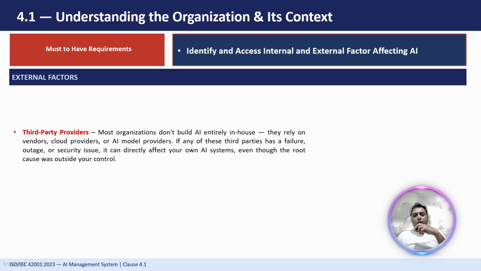For example, say we have created our own chatbot which is integrated with a third party AI model, and that third party AI model is not available for use, right? In that case, your application will also suffer, right? If that AI model has some security risk, then your application will also be impacted by that particular security risk. So just make sure that we can use multiple models.